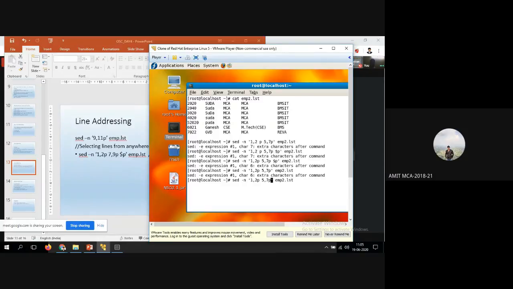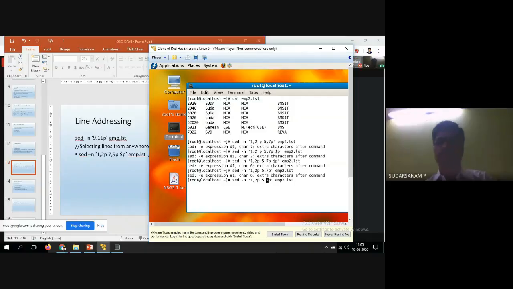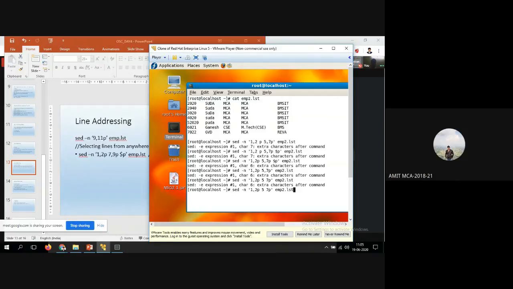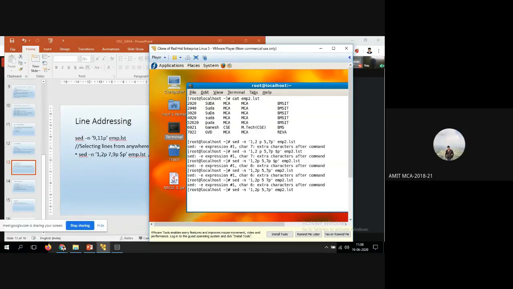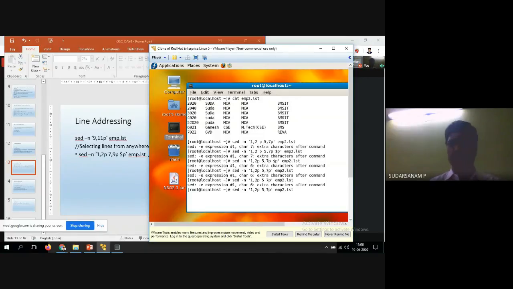Syntax is correct, sir. Syntax is correct. But some of the commands will create a problem sometimes. Yesterday I checked it. Whatever command I typed here, I entered it only after it was working.